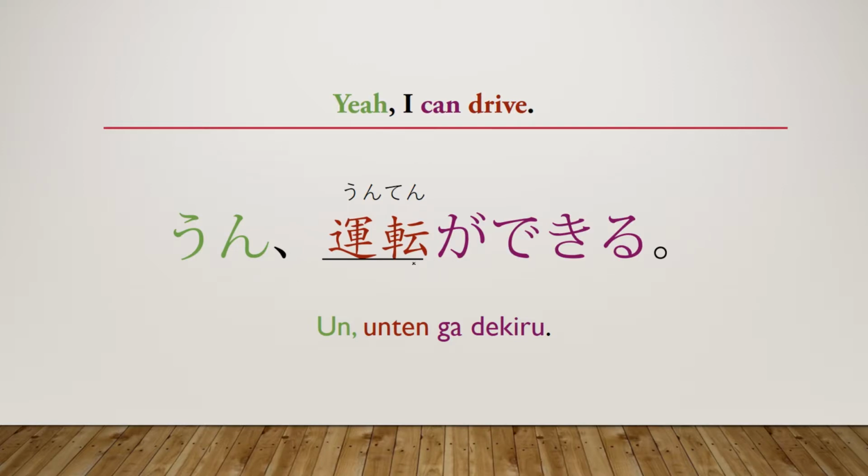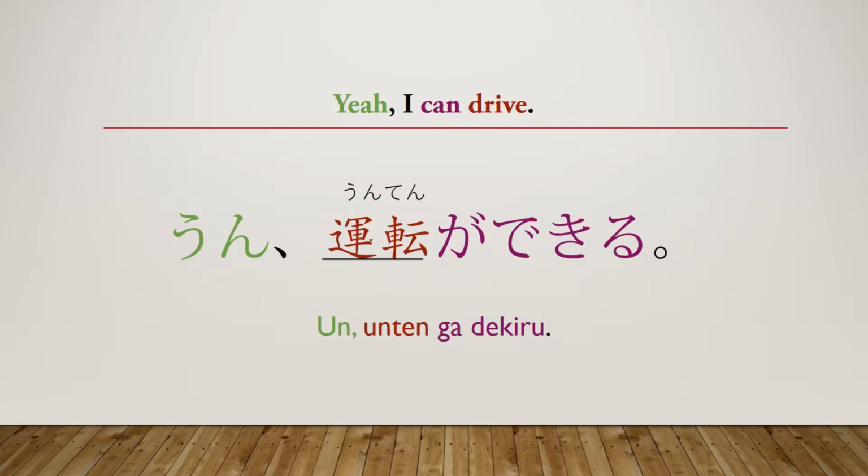Now, another way you could actually put this sentence is you could put unten suru koto ga dekiru. It has the same meaning, basically, but this is the shortened form of it. If you notice, a lot of the nouns generally are nouns that have suru after them if you want to change them into a verb. And you can put or you can remove the suru from this structure. It's basically interchangeable.